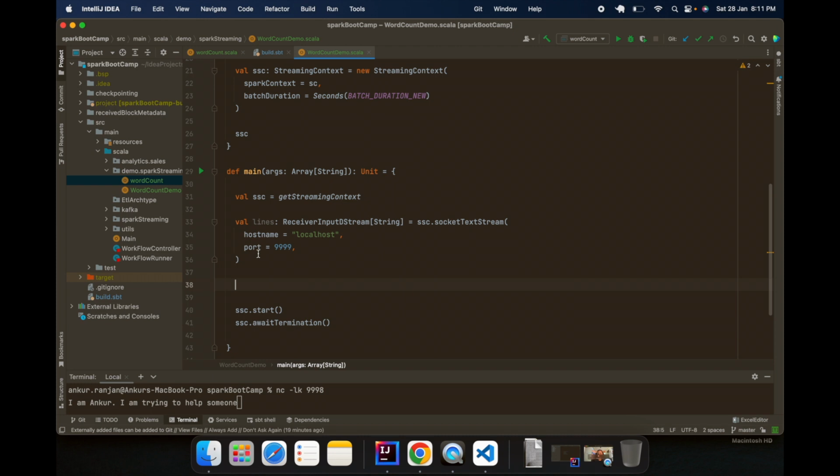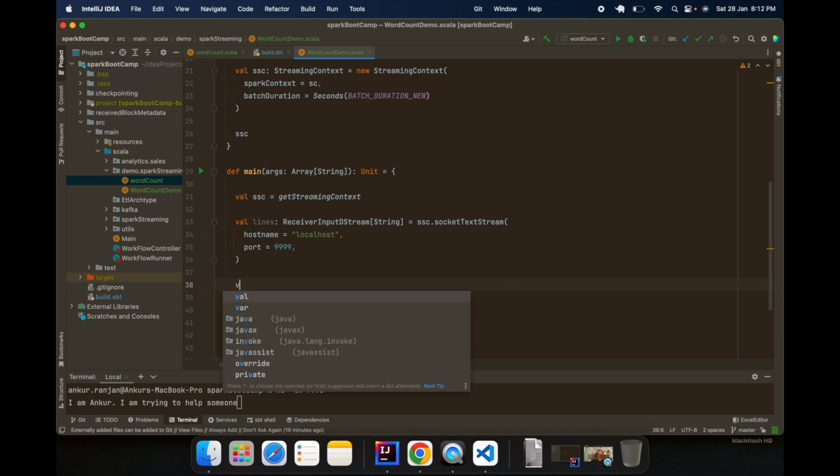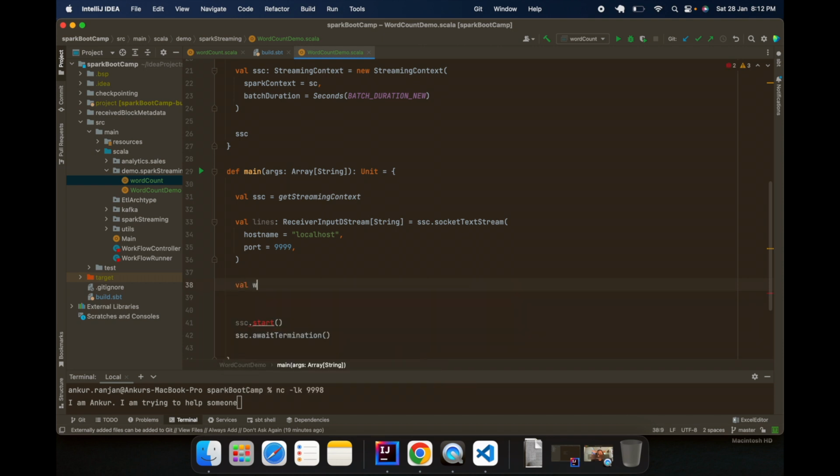Here these are the lines, right? What we need to do is divide the incoming records by spaces, right? Here we have to divide the records. So I can use flatMap, and I'm not going to explain what flat means, because I assume you come from a Spark background and you know what flatMap and map mean.